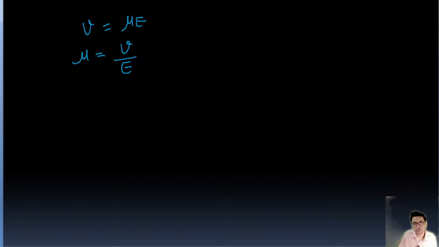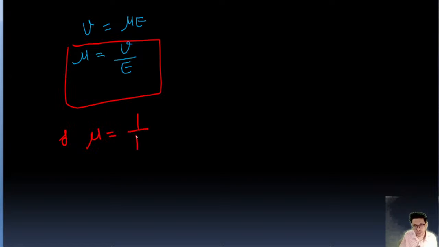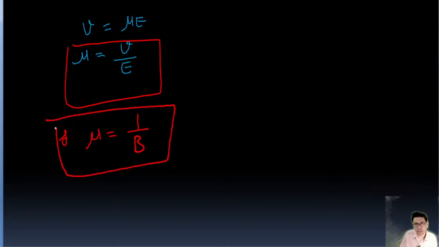So mu in terms of the electric field is v upon E. And similarly, the value of mu in terms of magnetic field is mu equal to 1 upon d. So this is also an important formula, guys.